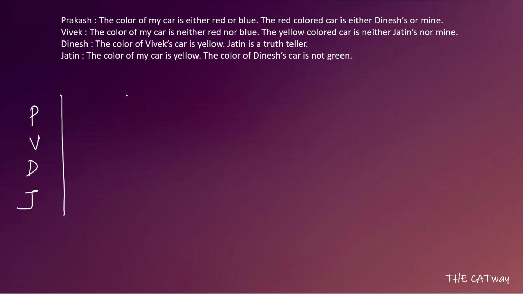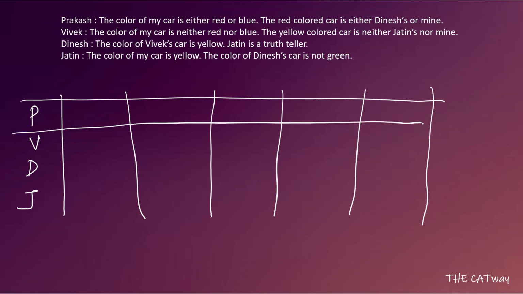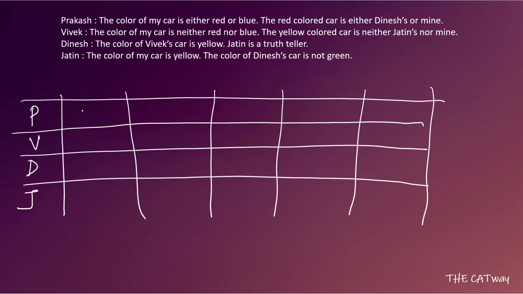Okay, so we have to make cases. So let's divide a page. I guess this must be enough. So the first case is when we take Prakash as the truth teller. When Prakash is a truth teller, definitely Dinesh becomes a liar, because Dinesh's second statement becomes false, as he says Jatin is a truth teller. Now we get divided into two cases: the first in which Dinesh is a liar, and the second in which he is an alternator.